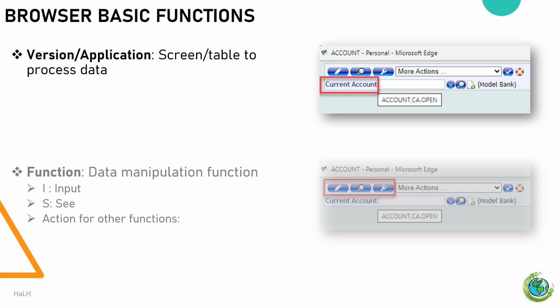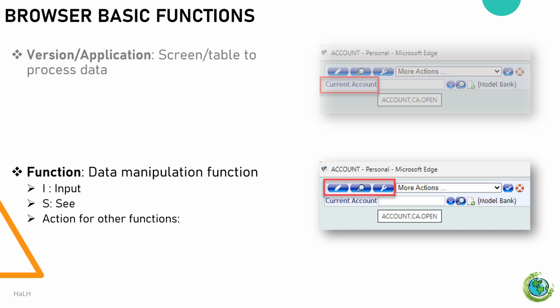Let's explore data manipulation actions within the T24 browser web. Accessing screens. Start by accessing a screen. This can be either the original screen associated with a table, application, or a customized screen version. In the T24 browser web, when you hover over the screen name, you'll see the version name displayed as a tooltip.